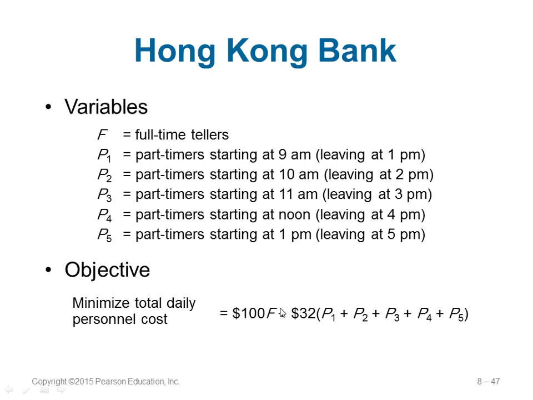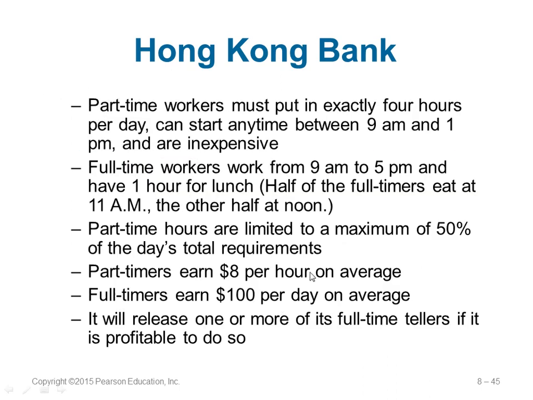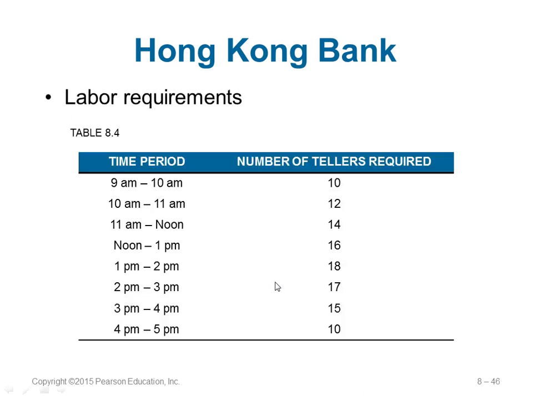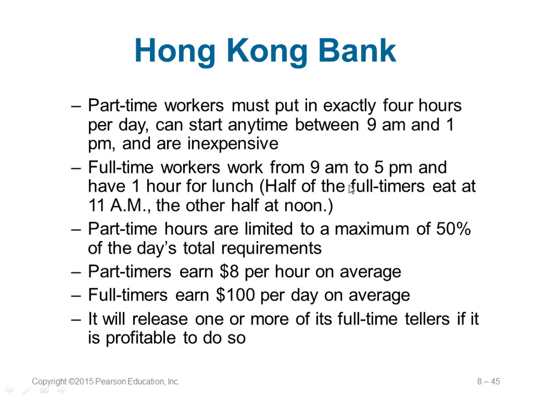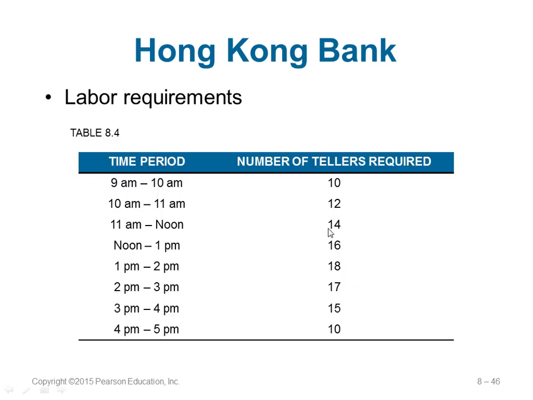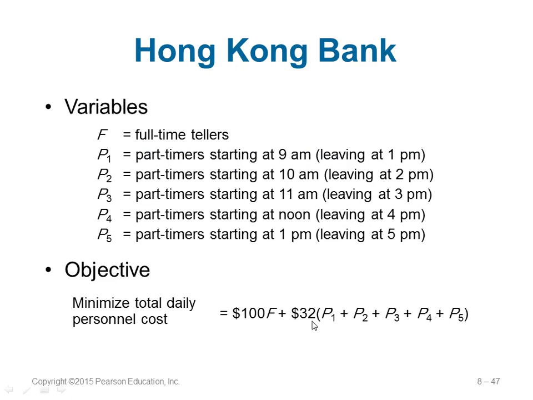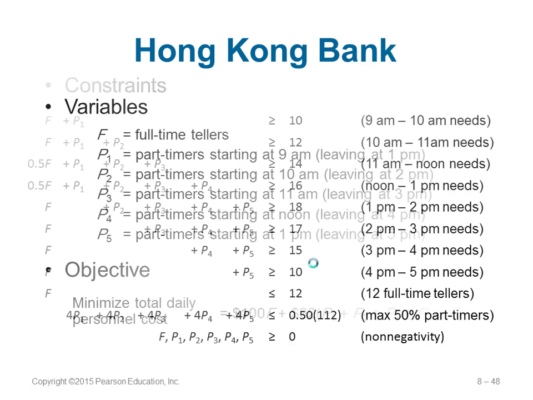Our objective function will be to reduce our cost. For a full-timer, if you remember, they pay on average 100. For a part-timer, they pay an average of 8 per hour. Remember, they can work for 4 hours, so 8 into 4, which is $32 per day, because a part-timer can work only 4 hours maximum at a stretch.